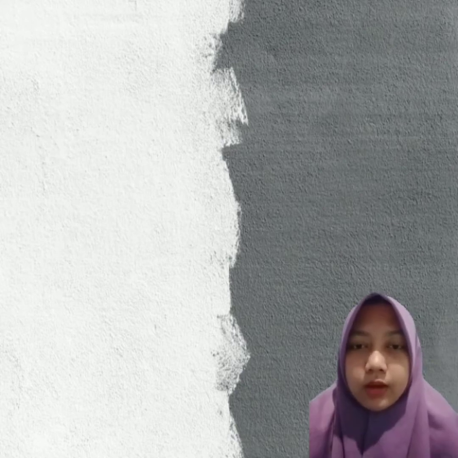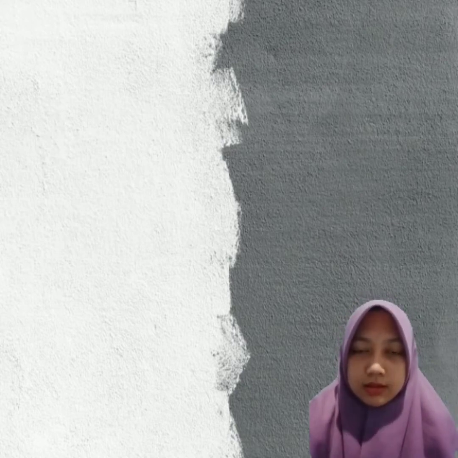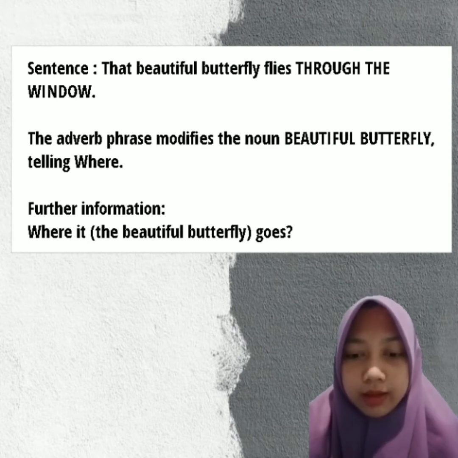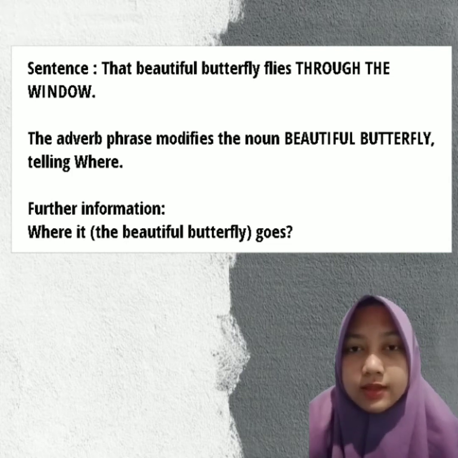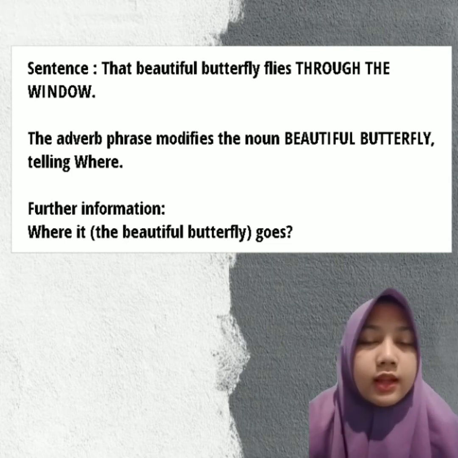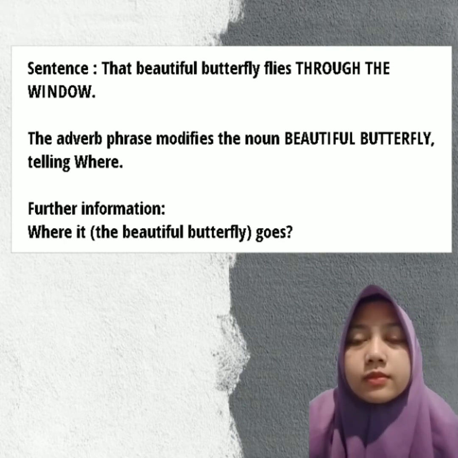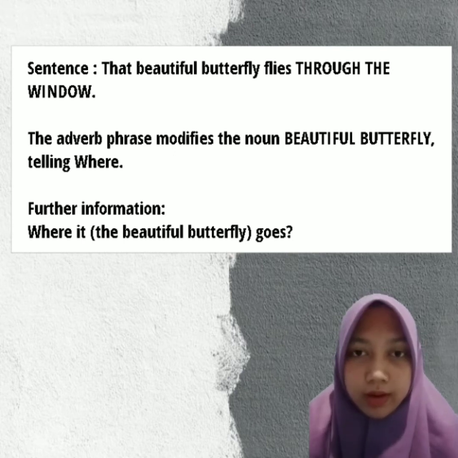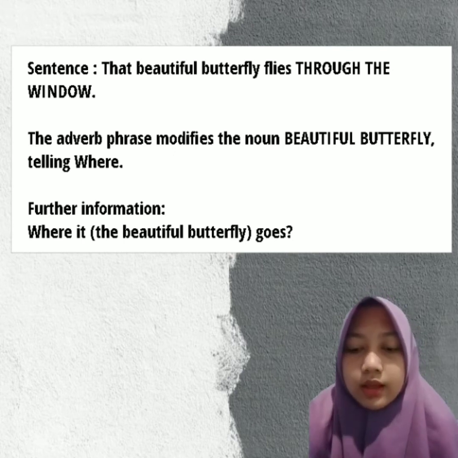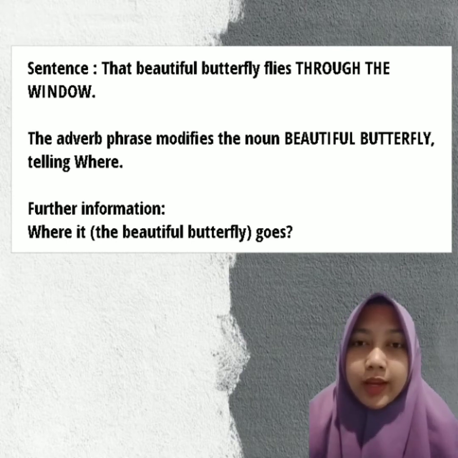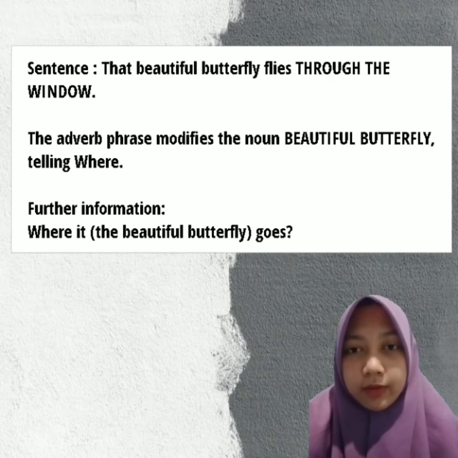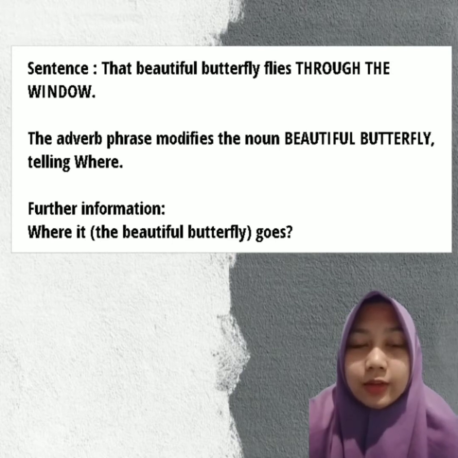I will give you another example. The sentence is, that beautiful butterfly flies through the window. So the adverb phrase of this sentence is through the window and modifies the noun beautiful butterfly. And this adverb phrase is telling where. Why? We can make the question like this: where does it go? So the answer is that beautiful butterfly flies through the window. I think it's clear to know this adverb phrase is telling where.